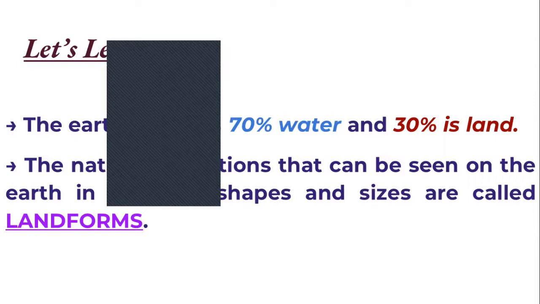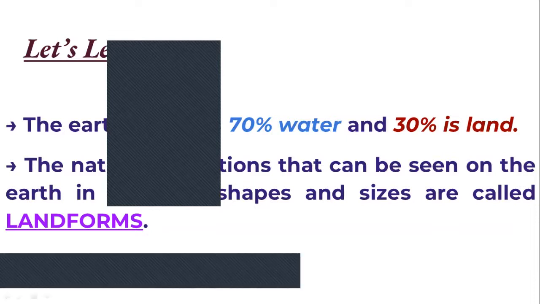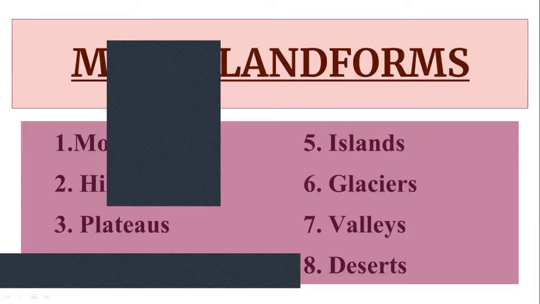What are landforms? The natural formations that can be seen on the earth in different shapes and sizes are called landforms. We revise our second chapter fully today. Then look at the next slide. Which are the major landforms? Mountains, hills, plateaus, plains, islands, glaciers, valleys, and deserts.